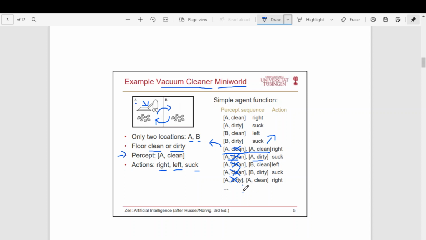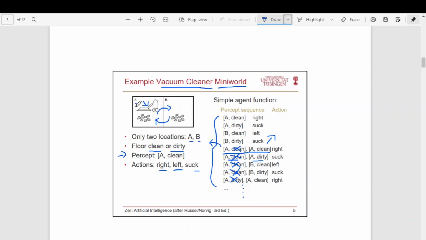This is how this agent will behave, or we can program an agent to work in this small environment in this way, right? What you should understand from here is that this is a very small problem, but for this problem itself, you see how many rules there are. We are unable to list all the rules.